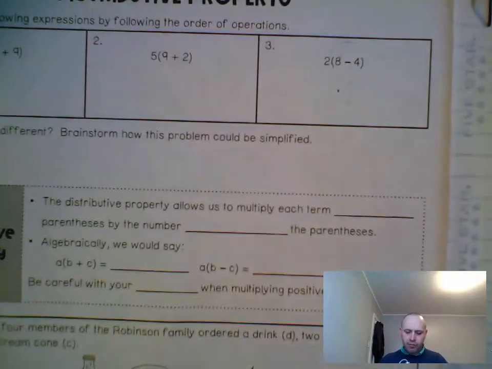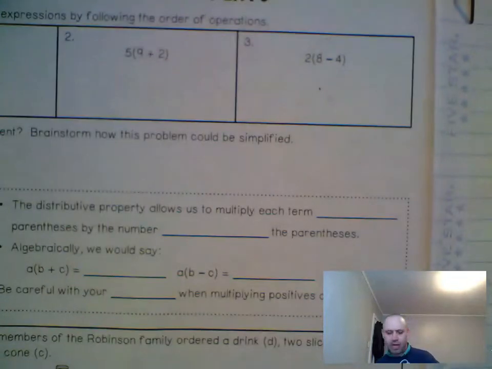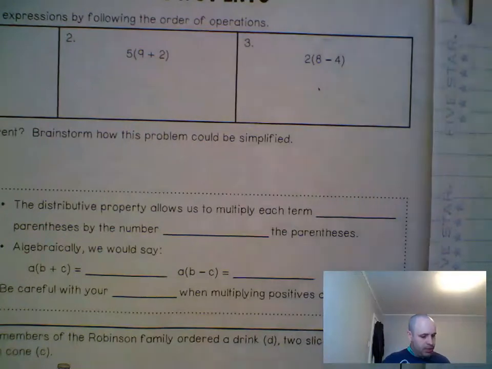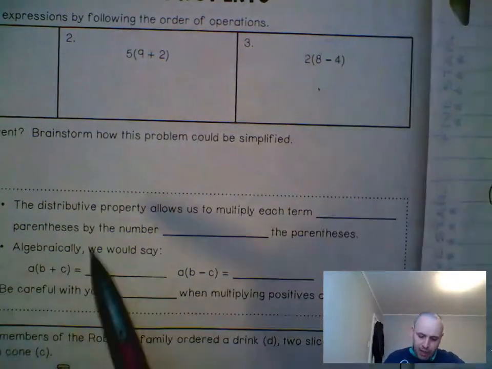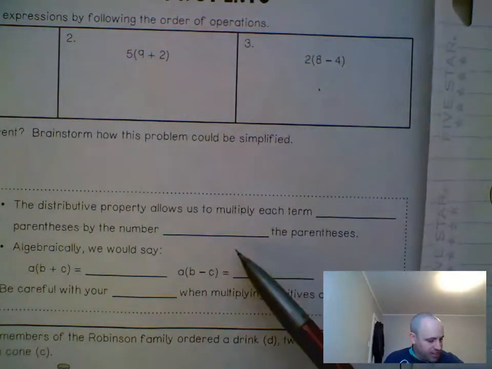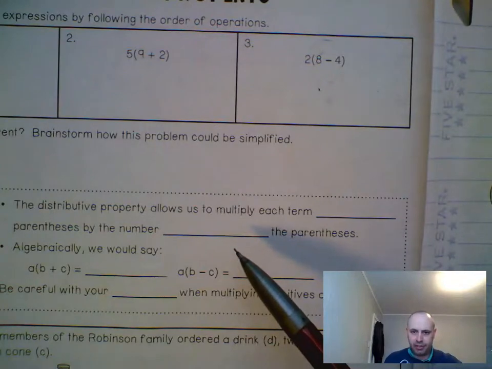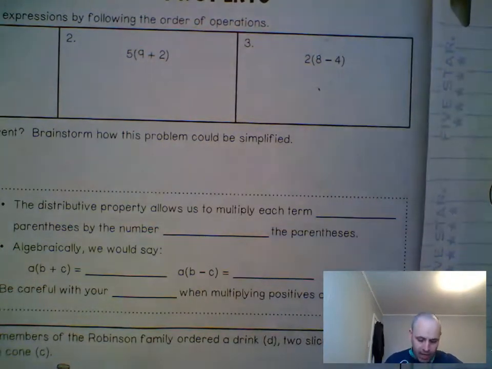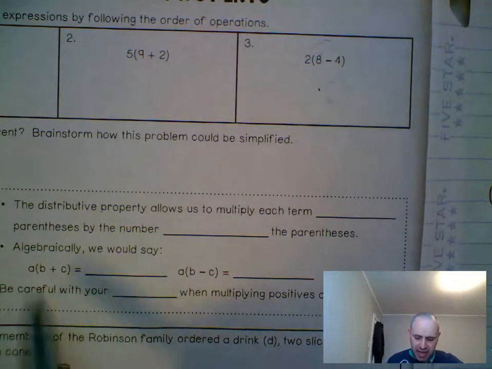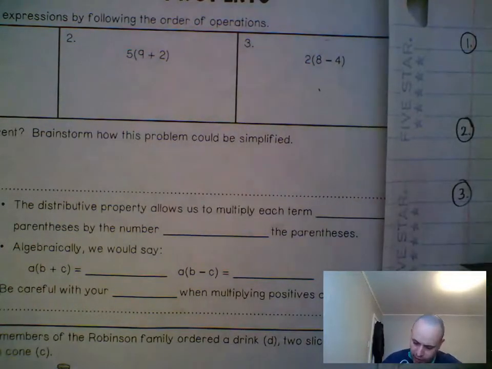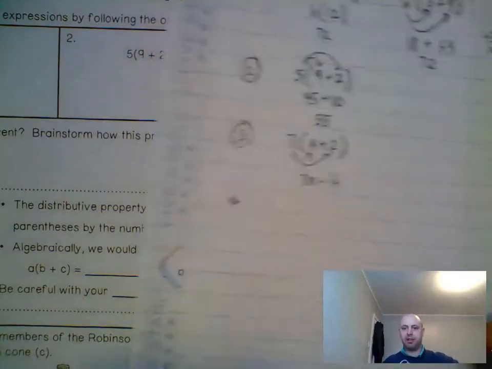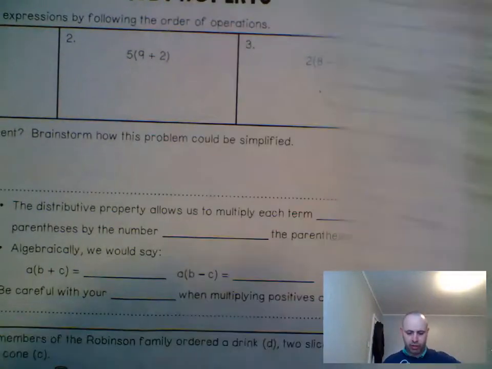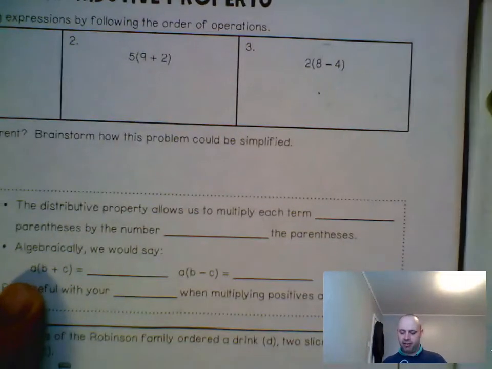The distributive property allows us to multiply each term inside parentheses by the number outside the parentheses. Okay, so if you want to write that down, you can. I'm not going to make you write that down today. Algebraically, we would say we are going to write this part down. So over here on our notes, we're going to write this part down right here.